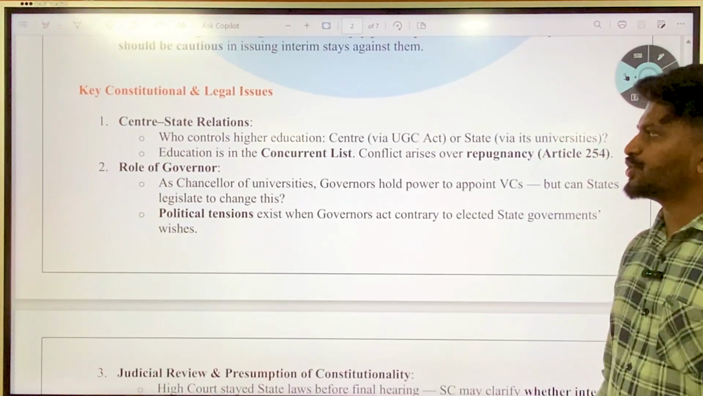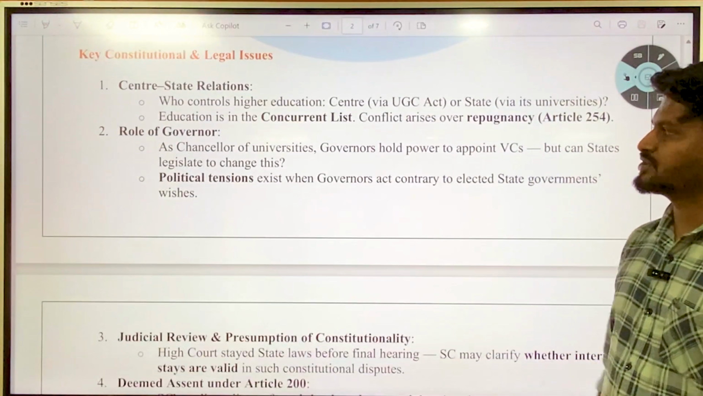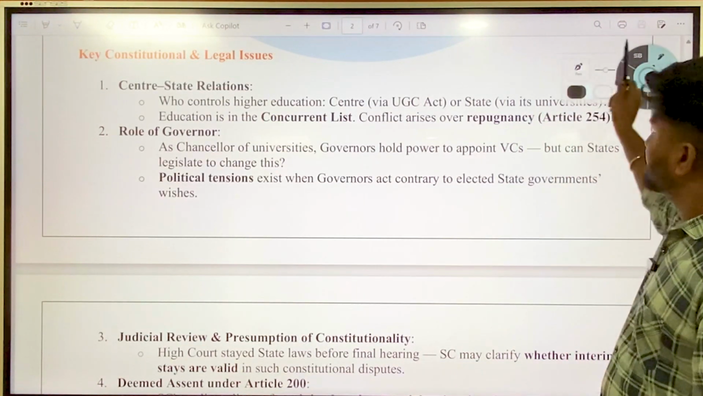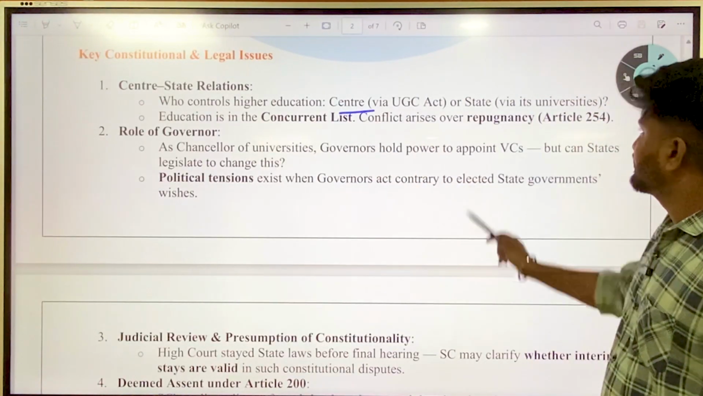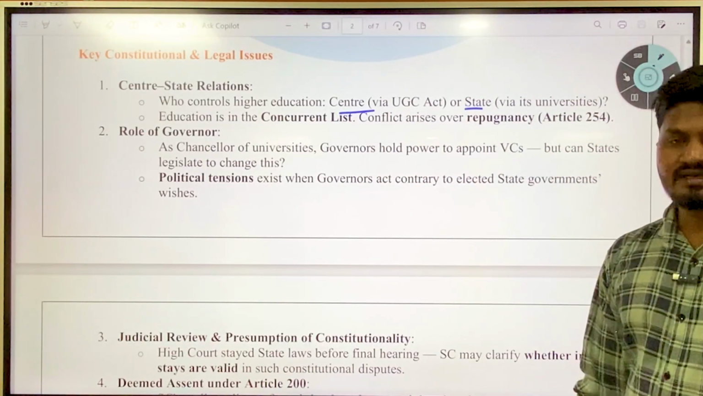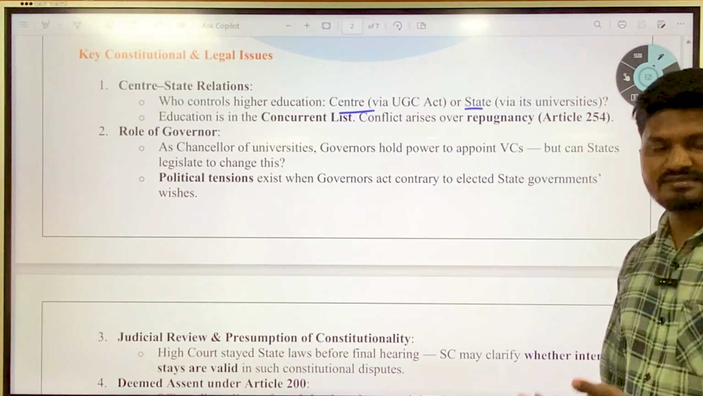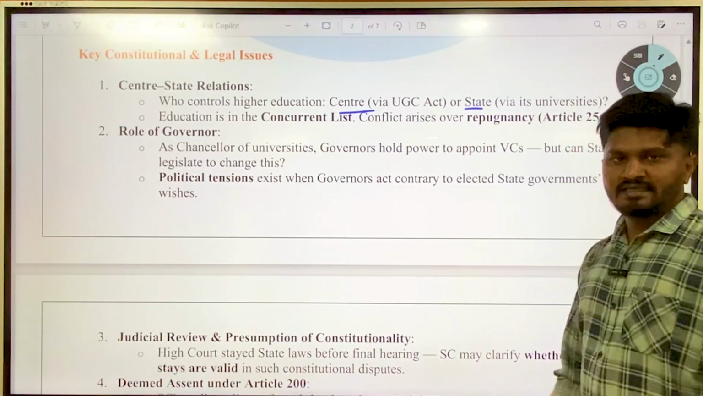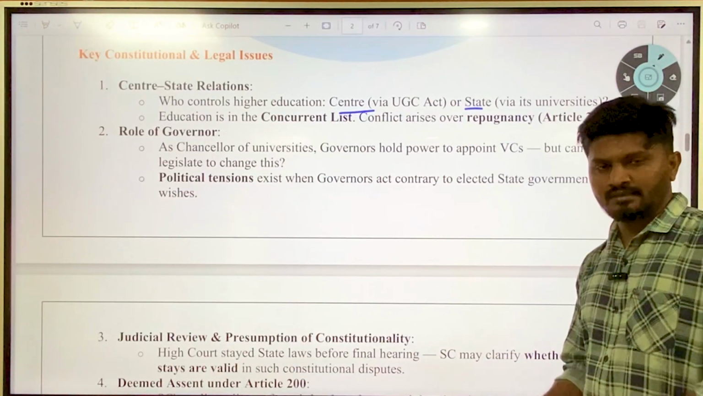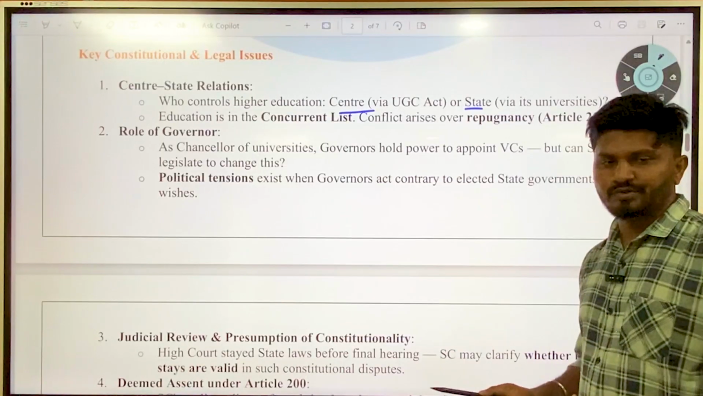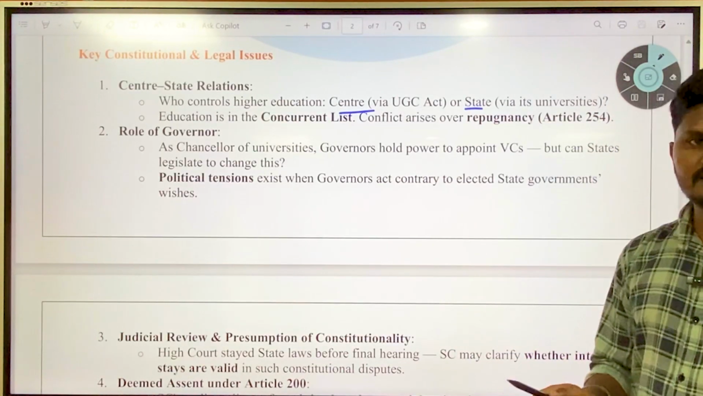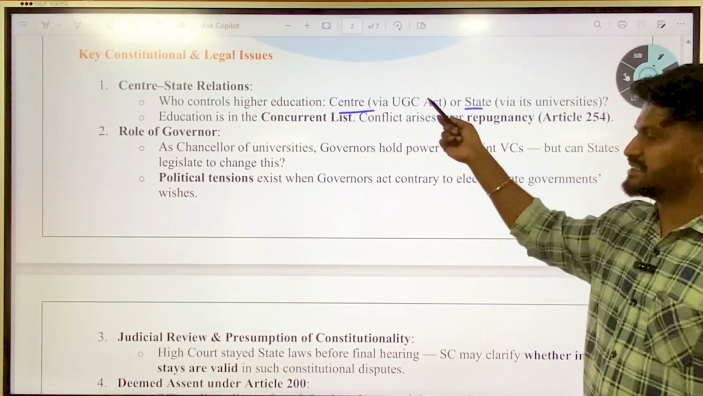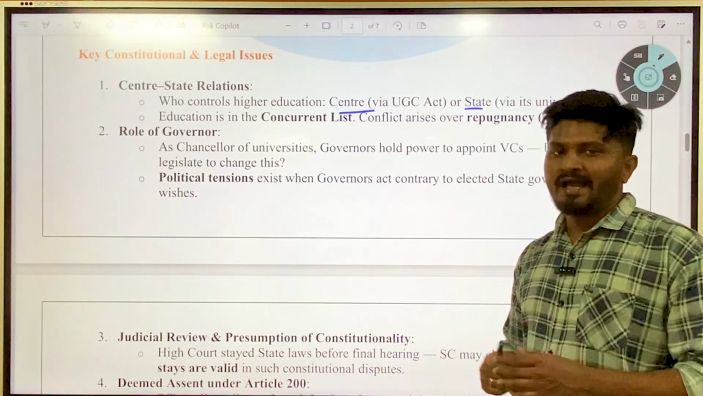Then the key constitutional and legal issues in this case. First and foremost is center-state relations, that is, who controls higher education. The center via the UGC Act, the state via universities. Under the UGC Act, the center says it is the power of the central government, whereas according to the various state acts, it is the duty of the state. Previously it was the duty of the state with respect to state universities, and the duty of the center with respect to central universities, while appointing the vice chancellor. But this was changed during the recent UGC regulations and recent UGC Act.